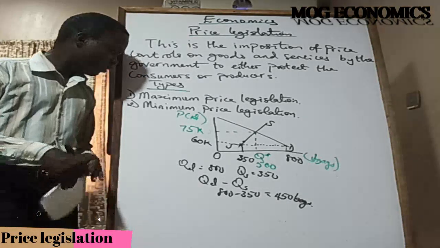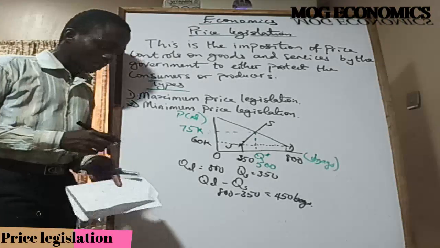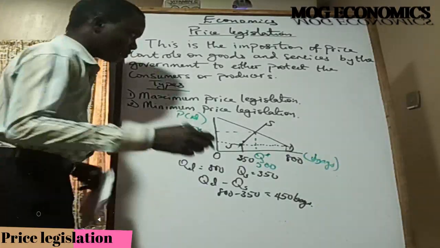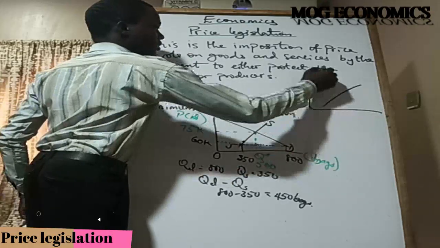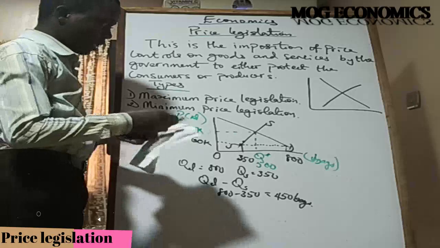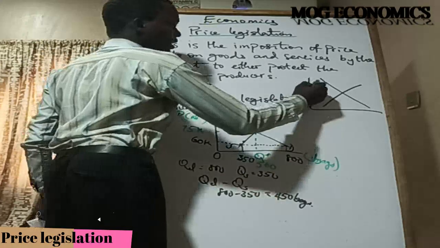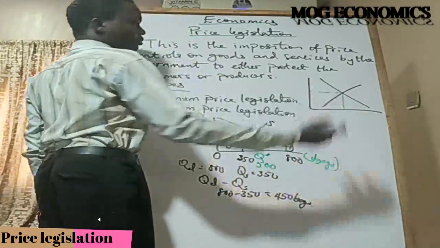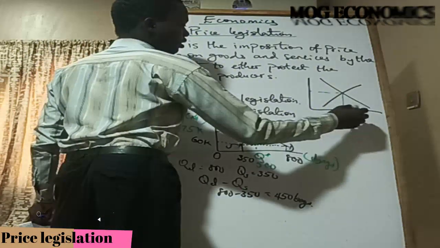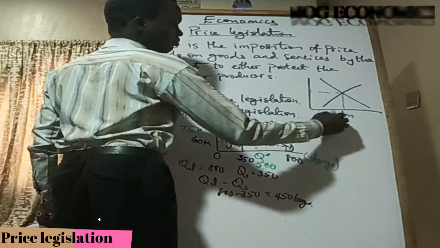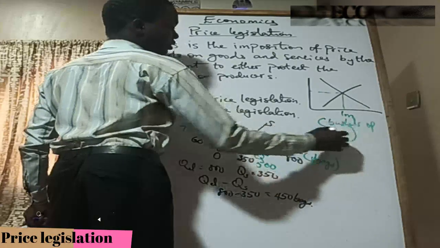Now, the other one is a minimum price legislation. So, of course, if this is how a maximum price legislation works, then how does a minimum price legislation work? Again, every market is initially at equilibrium. Before anything happens, there would have been the interaction of the market forces to restore equilibrium. So you now have this. This is maybe a farm product. Okay. So we have maybe 1 million bushels of corn, or maybe maize or whatever.